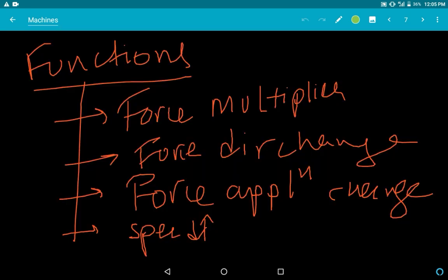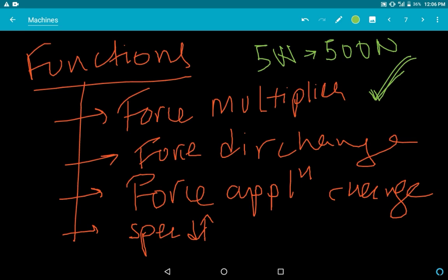Now I will do the functions. First, it is a force multiplier. If you have gone to a car garage, you see they have screw jacks and they lift the car. Can you lift your car with a single hand? No. But if you use a screw jack, you can easily lift the car. So you are using a machine and it multiplies the force applied by you. Let's say you applied 5 Newton force, now it becomes a 500 Newton force. It is a force multiplier.